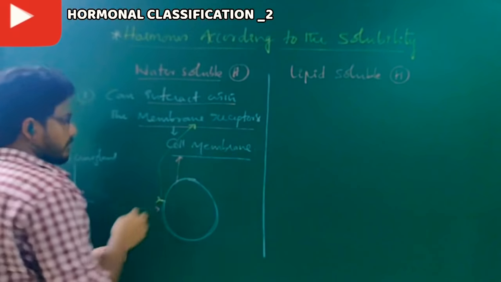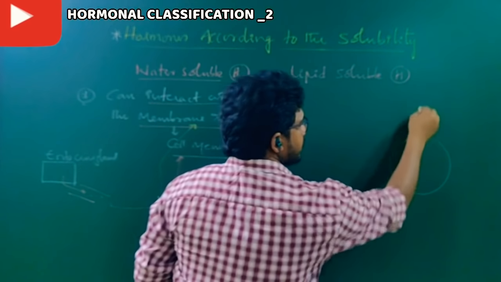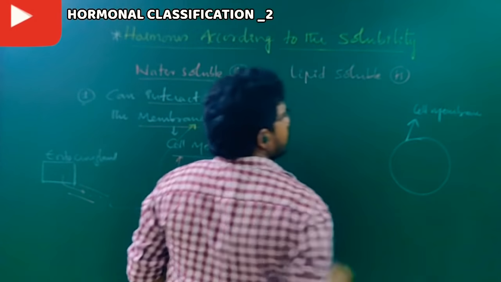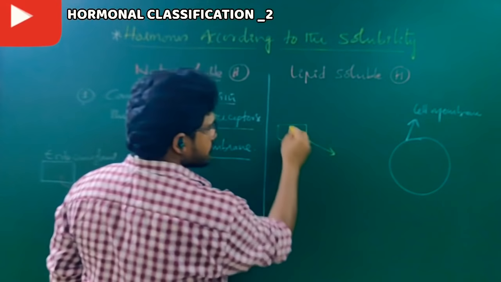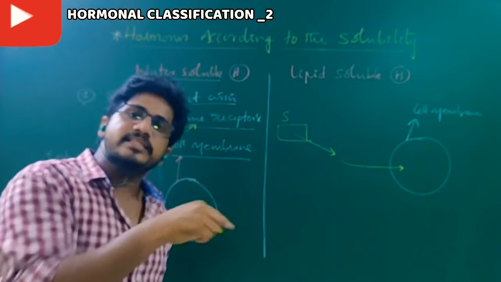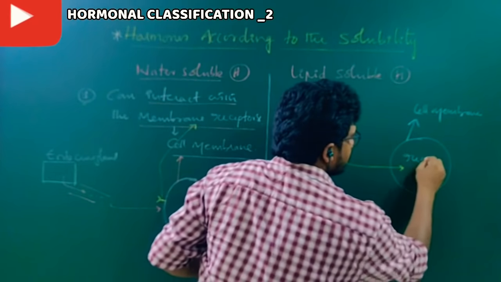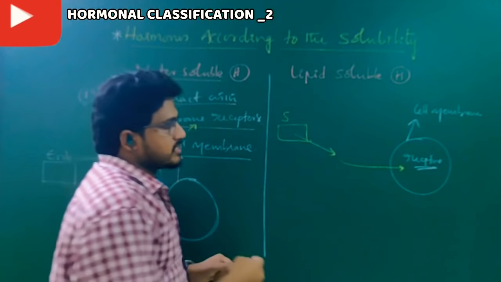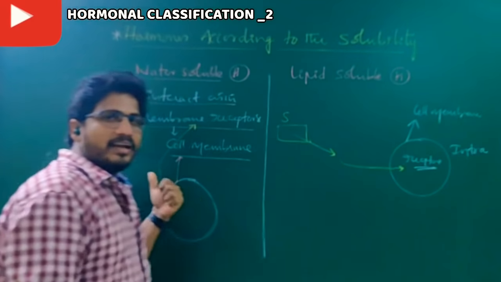In the same way, if this is the cell and this is the cell membrane, these hormones from their sources to the target will come and can interact inside the cell. Means what? Intracellular receptors. Some receptors inside are there for them. They are called intracellular receptors. Intra means inside; the others are extra.